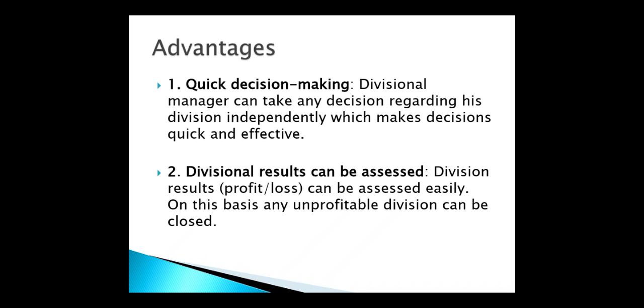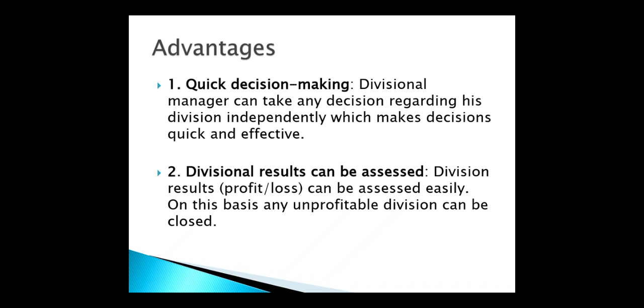So the next one, divisional results can be assessed. Division results means in terms of profit or loss can be assessed easily. On that basis any unprofitable division can be closed. Means according to the product lines, we can do a separate assessment of each product. We can check the profit and loss of each separate product. So that is the help of the divisional structure. If in any product we are going to get a loss, we can close that product line. So that is simple here.